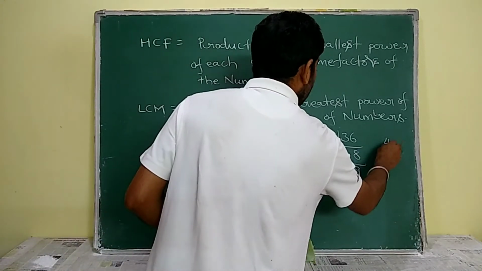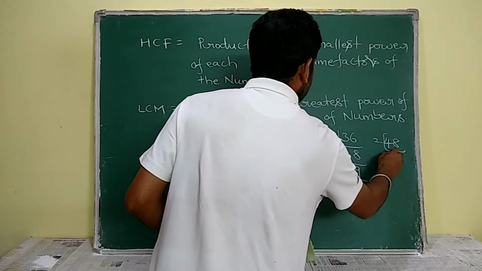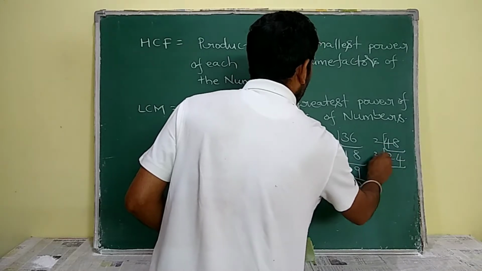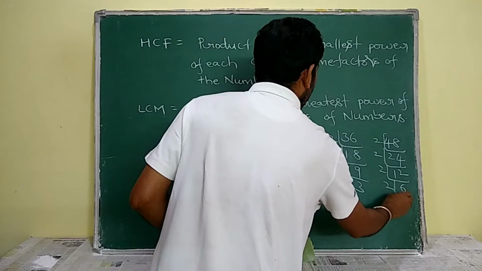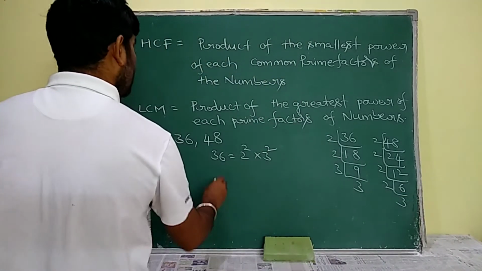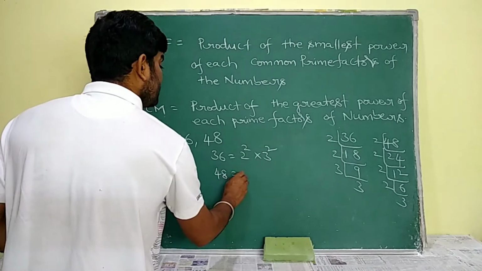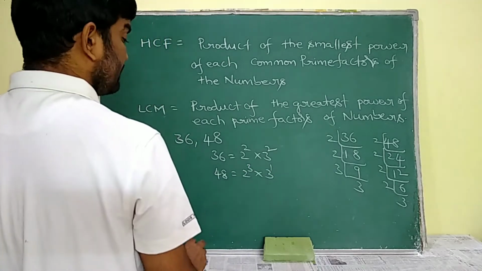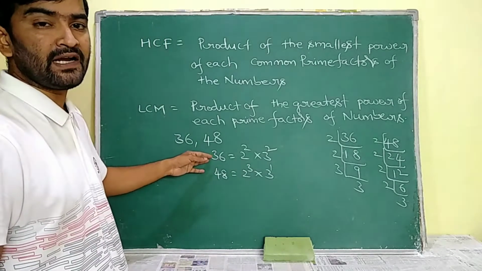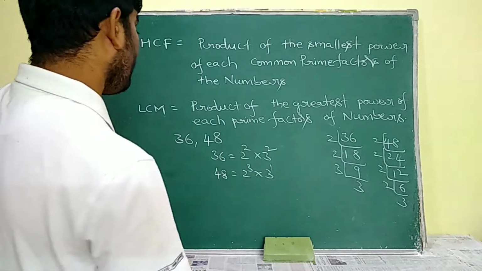Similarly, 48 is expressed as 2 24s are 48, 2 12s are 24, 2 6s are 12, 2 3s are 6. This 48 is expressed as 2 cube into 3. These are the prime factorized values of 36 and 48.